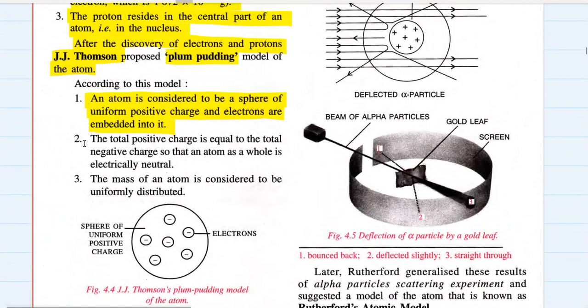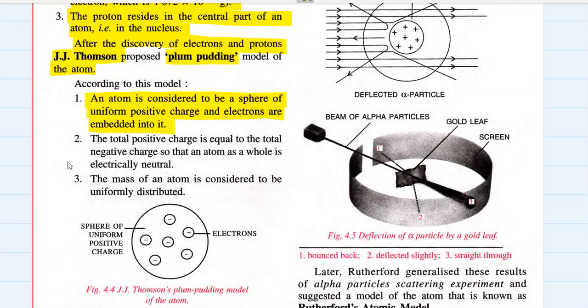So J.J. Thomson was very happy with the discovery of electrons and protons, and he was very quick to give his idea regarding the structure of an atom, because everybody was asking the same question: what does an atom look like? What is an atom made up of? Okay, we know that it's made up of electrons and protons, but how do these electrons and protons stay inside an atom?